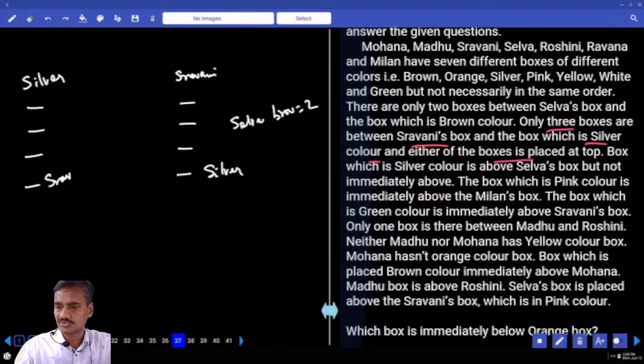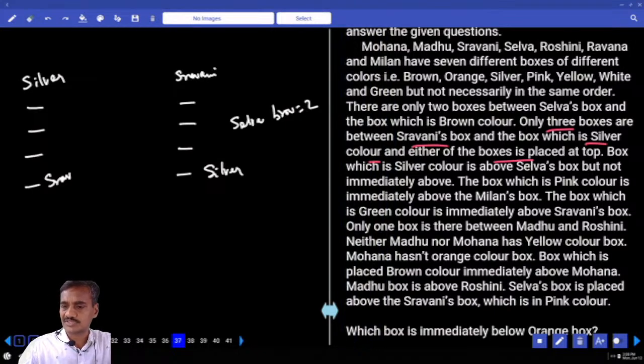And either of the boxes, one is placed at the top. Silver is above Selva box, but not immediately above. At least at this place Selva is here, isn't it? And silver is above Selva but not immediate.